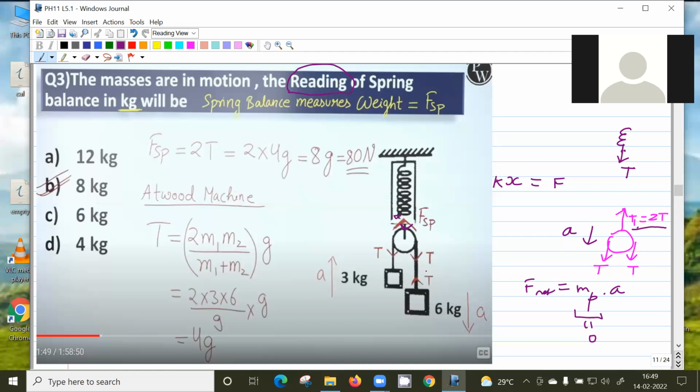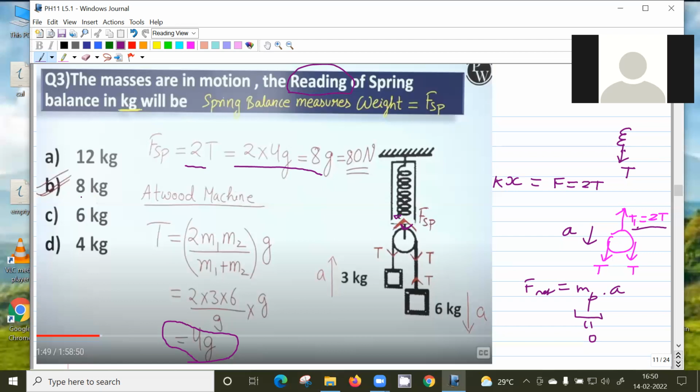So once you find T, you can find this F, which is 2T, which is pulling the string. So this will correspond to the spring balance reading. And how do you find the tension here? M1 into M1 plus M2. So from there we can find the tension as 4G. So the spring balance reading will correspond to twice the tension, that is 8G. Assuming G is 10, this will correspond to 80 Newton, so 8 kg.